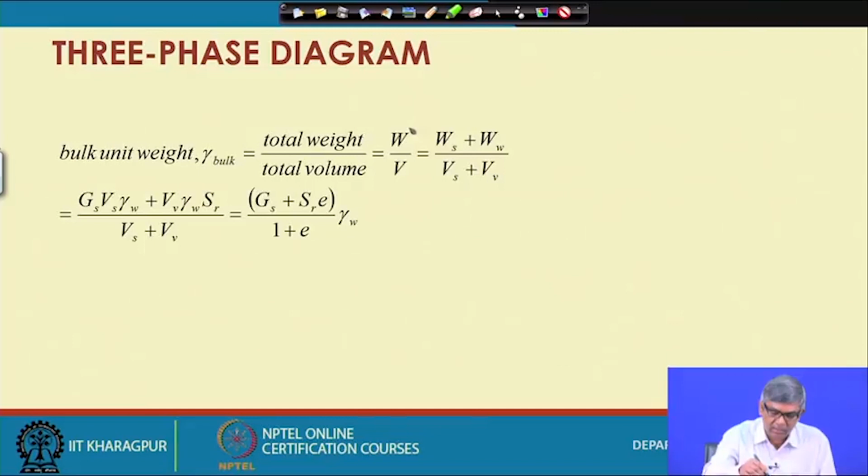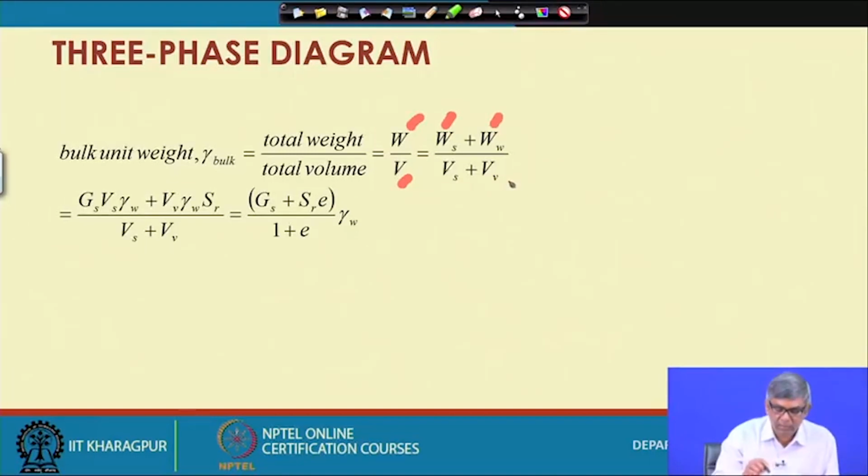You can see W by V. If you consider the three-phase diagram, then the weight of air will be ignored, so your total weight will become the summation of Ws plus Ww, and total volume can be expressed as Vs plus Vv.